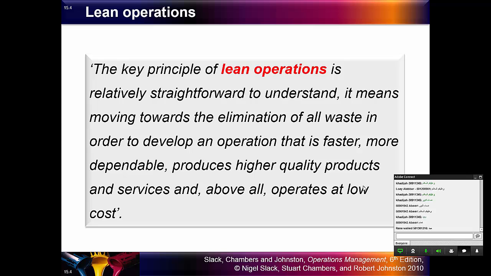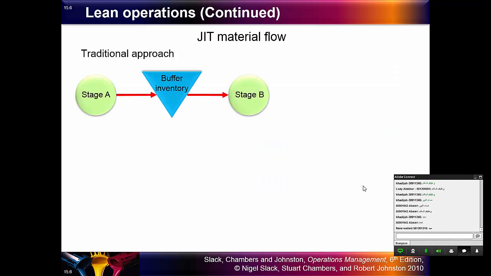For example, some of the disadvantages are that it slows down the operations, it increases the cost of the operations, and it also reduces the quality of the final products and services. So we need to eliminate this waste in lean synchronization. As we saw in the previous chapter, chapter 12, the traditional approach in single stage operations is that we have stage A, some inventory, and stage B.